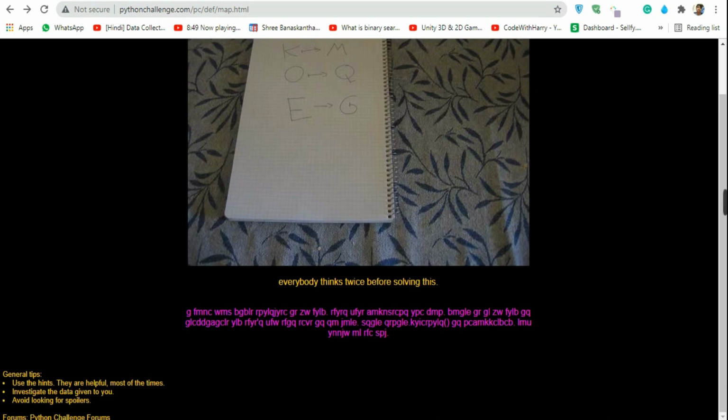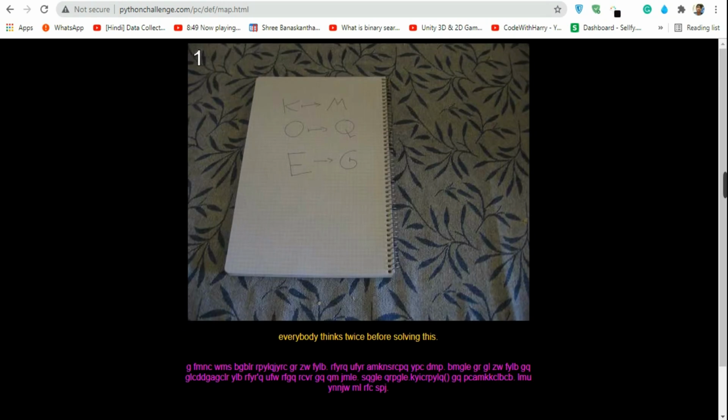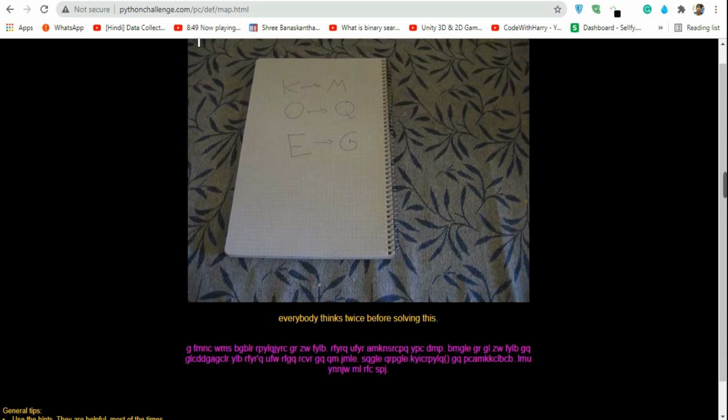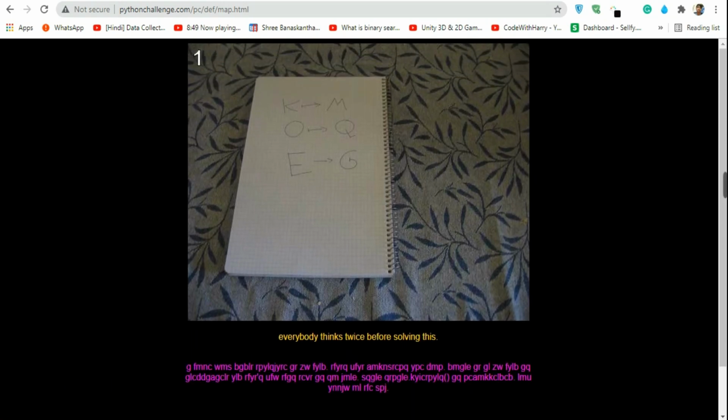Now to solve this code, you can use Python code. I'm going to show you how. Notice that there is exactly one character between the given pairs K, M, O, Q, E, G. Look at the very first letter in the text, G. If this is English, a good guess is that G is actually I. What is the distance from G to I?